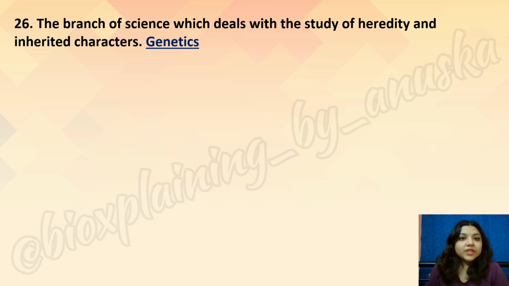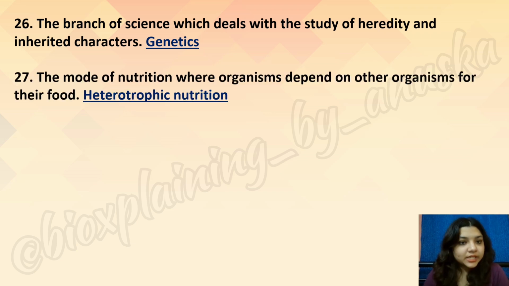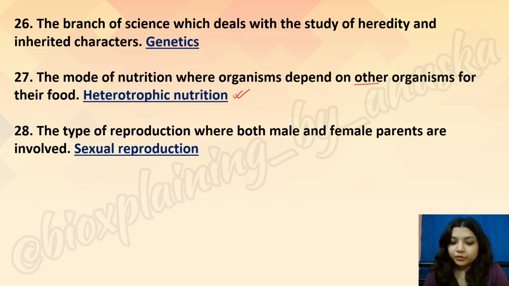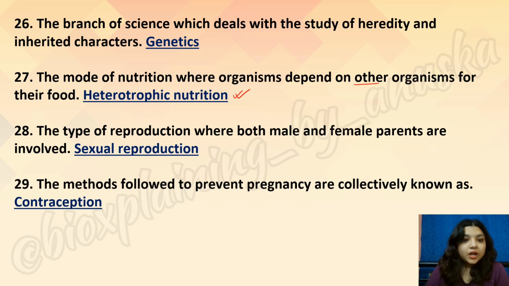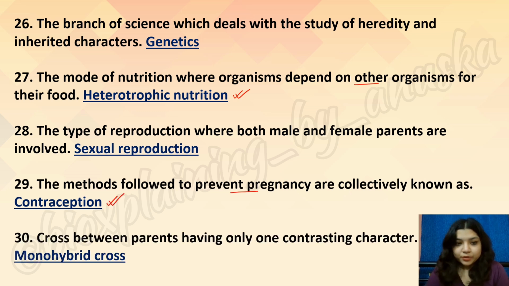Okay, let's check. First, the branch of science which deals with the study of heredity and inherited characters, genetics. Mode of nutrition where organisms depend on other organisms for their food is heterotrophic nutrition. Type of reproduction where both male and female parents are involved is sexual reproduction. Methods followed to prevent pregnancy, they are methods of contraception. And cross between parents having only one contrasting character, that is monohybrid cross.